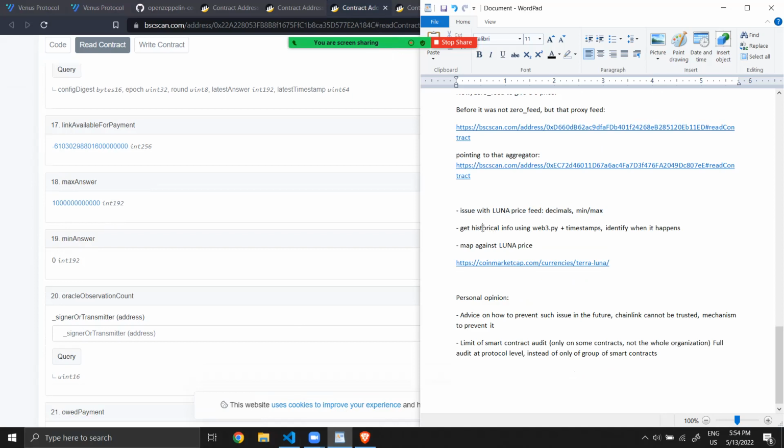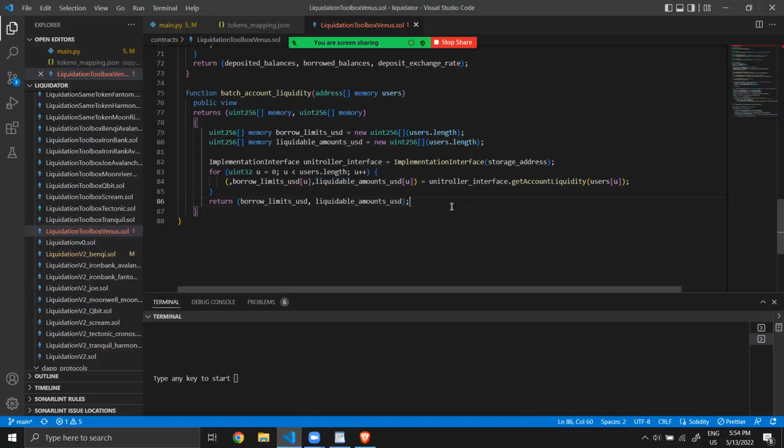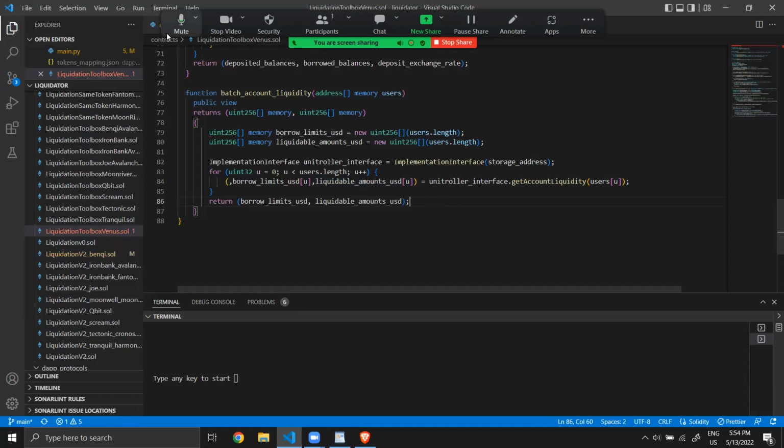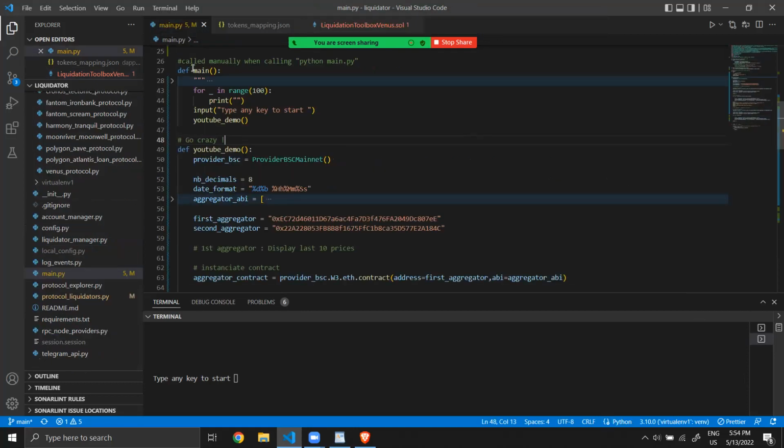Okay, it's done. Now we will use web3.py and the timestamps to see exactly what were the values before and after the incident. Okay, it's almost done. Congratulations to people that are still here with me, and I hope the sound is good. If not, I don't know, I will cry.